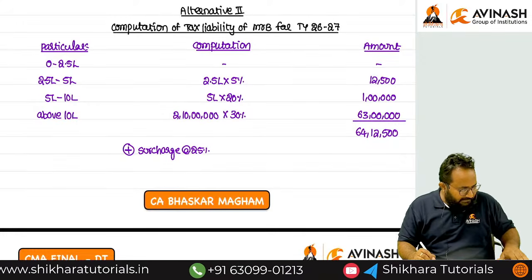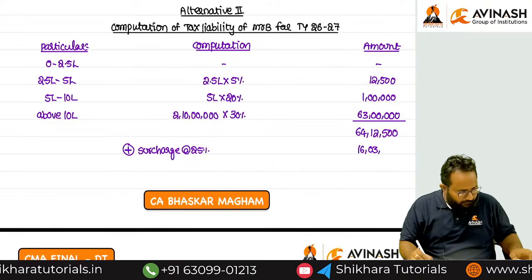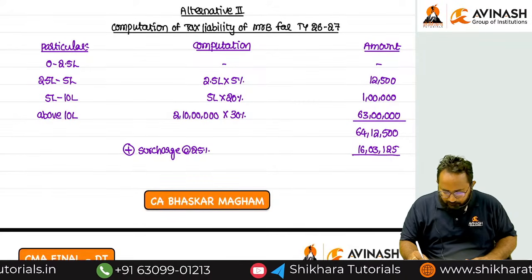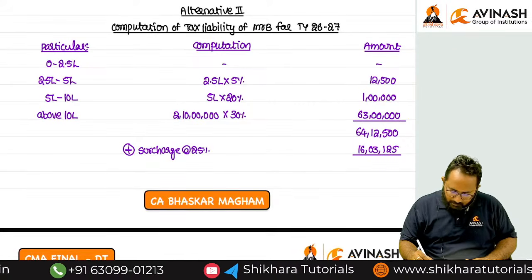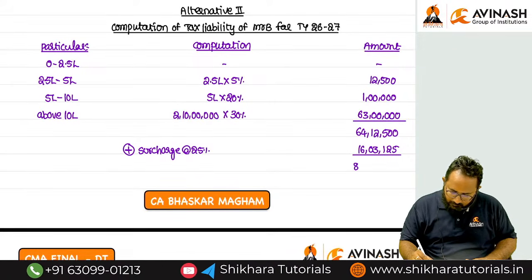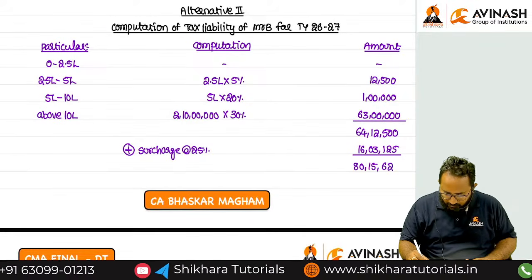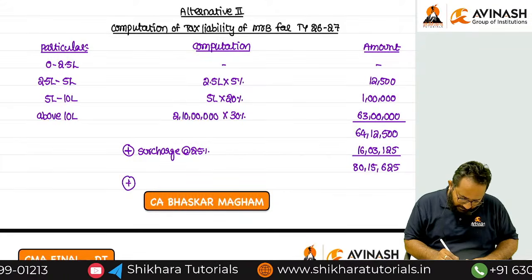Tell me what is the surcharge? 16 lakh 3,125. Plus for this, tell me what amount you will get? 80 lakh 15,625. For this, I have to add the H and EC.